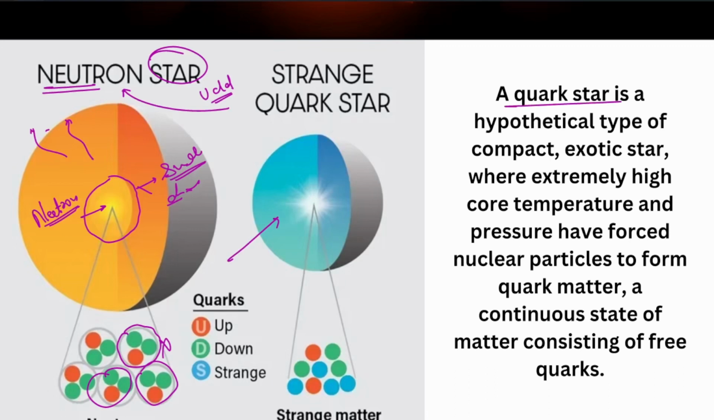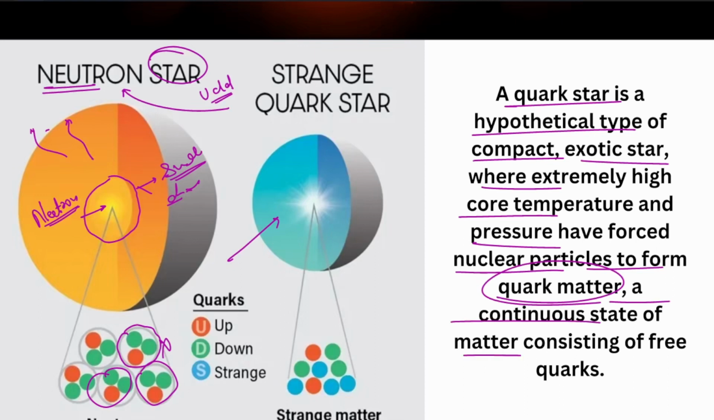So a quark star is a hypothetical type of compact exotic star where extremely high core temperature and pressure have forced the nuclear particles to form quark matter, a continuous state of matter consisting of free quarks. All right, so a different state of matter. We do not completely understand or know about this.